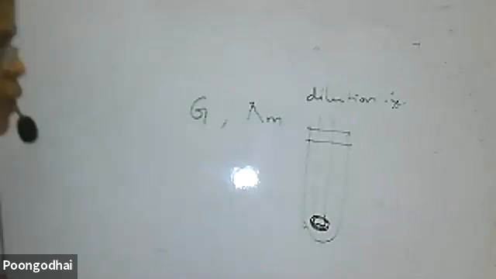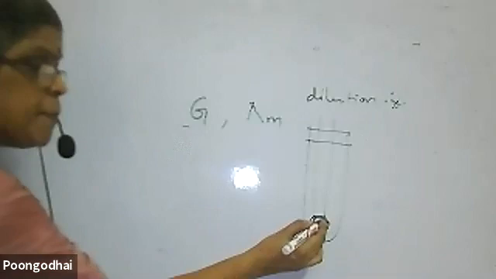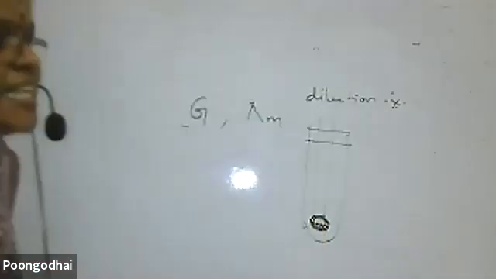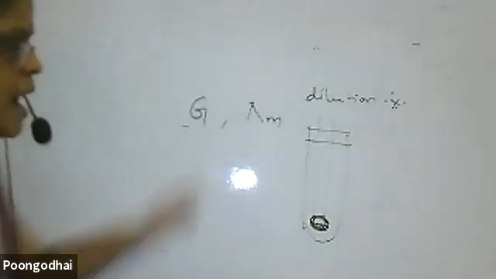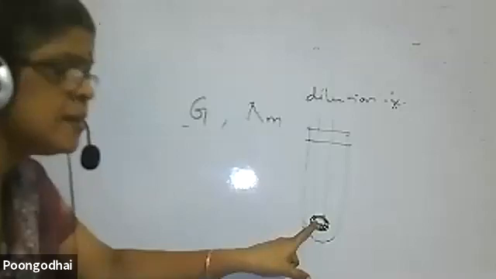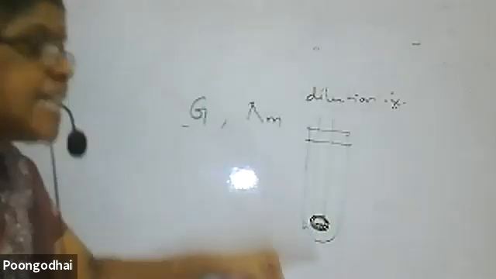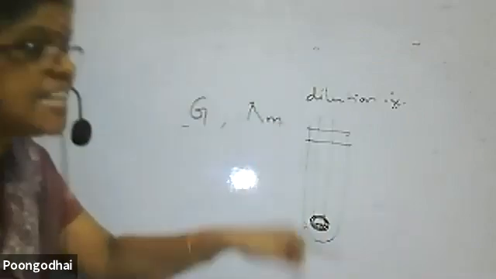So when there is a dilution, the number of ions per unit volume decreases, so conductance decreases with increase in dilution.